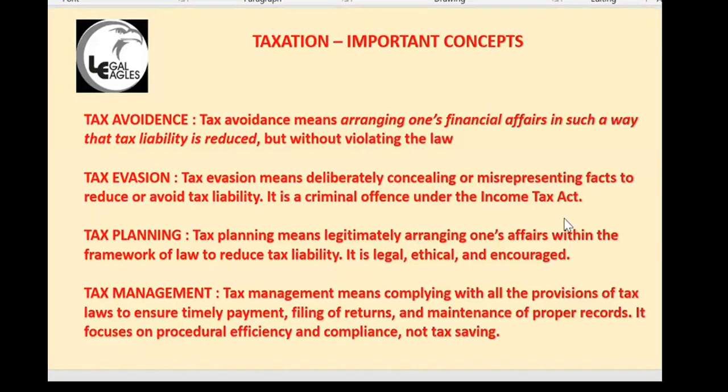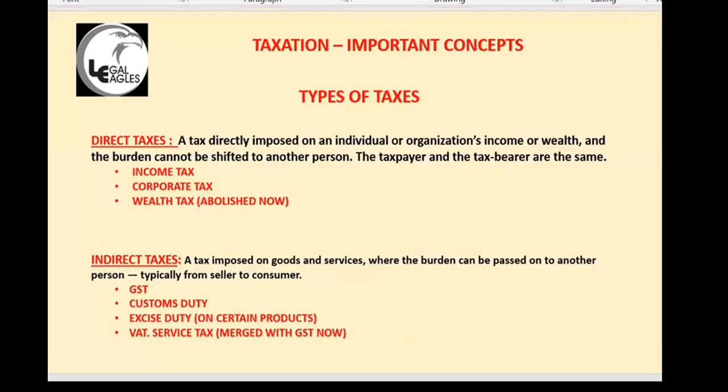So indirect taxes. What are indirect taxes? Here, I am not paying the tax. Okay, indirect tax is not paid by me. So the burden is shifted onto somebody. I am collecting tax and paying to the government, but I am taking it from somebody. Okay, I am not paying from my own pocket. Income tax I am paying from my own pocket.